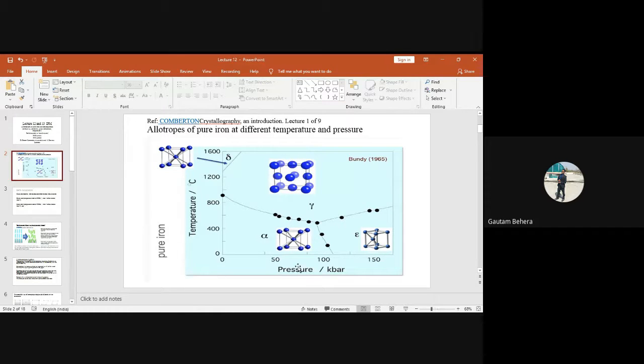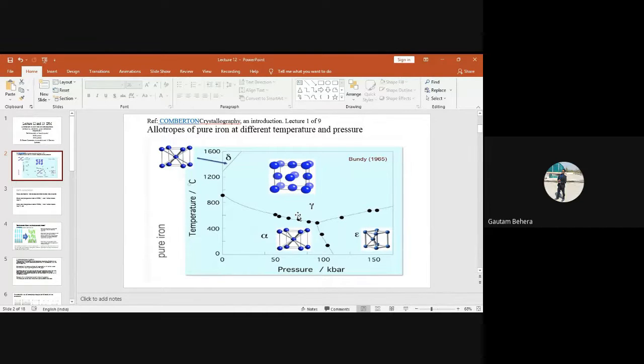So diffusivity will be poor in case of FCC, and it will be good in case of BCC. That is why, suppose you want to use a steel for high temperature applications, where the temperature is nearly 1100 degrees centigrade, we need it to remain in FCC form.